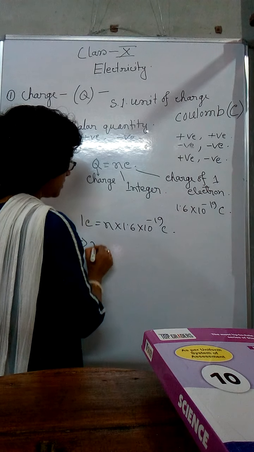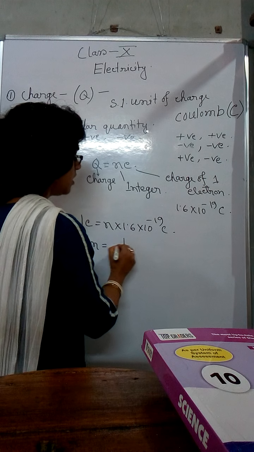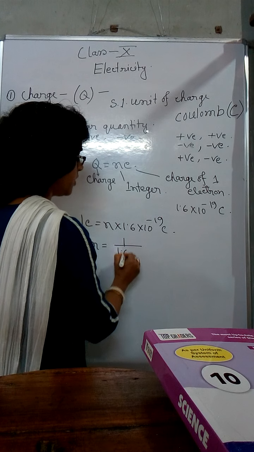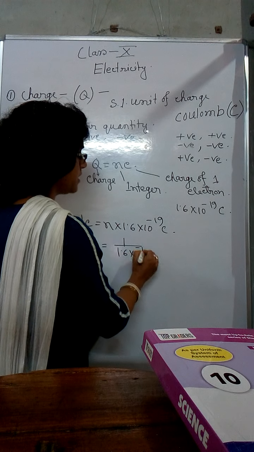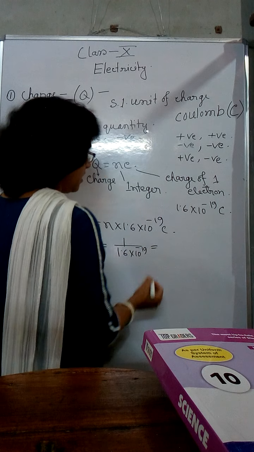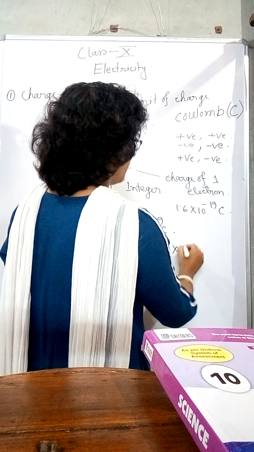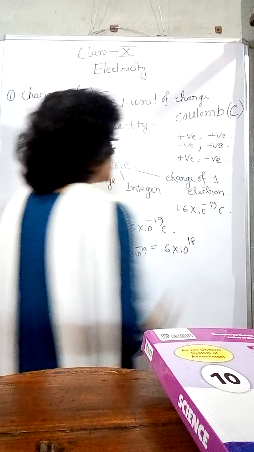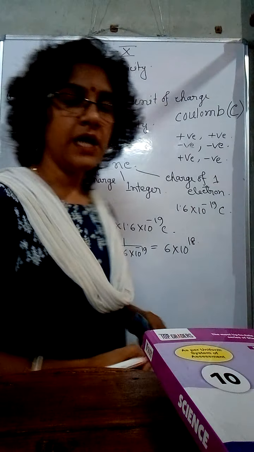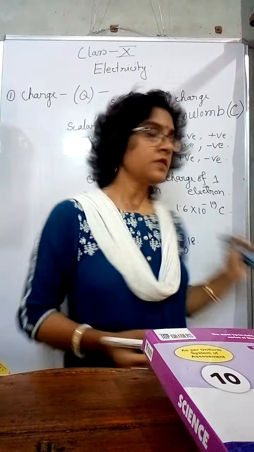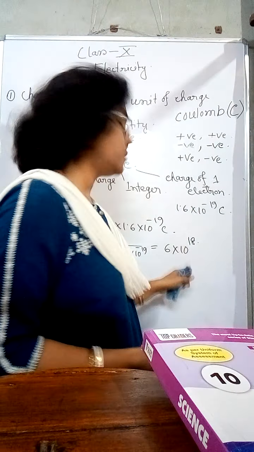So N is equal to 1 divided by 1.6 into 10 to the power minus 19, which is approximately 6 into 10 to the power 18. So in one coulomb of charge there are 6 into 10 to the power 18 electrons.